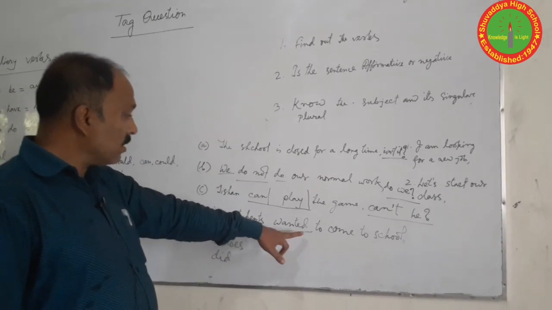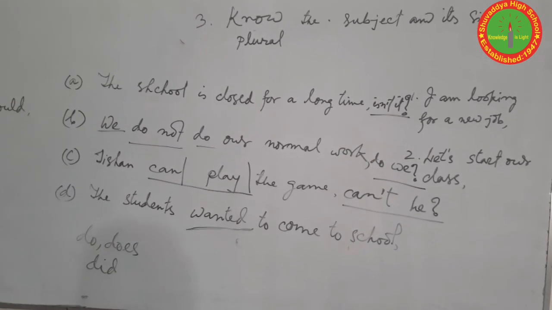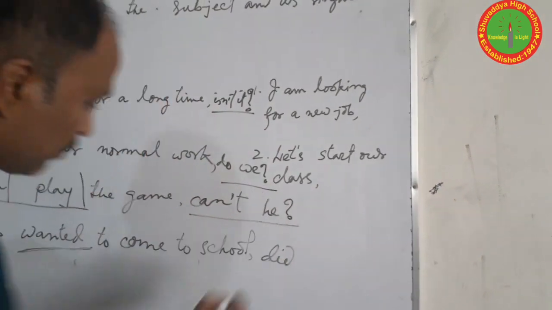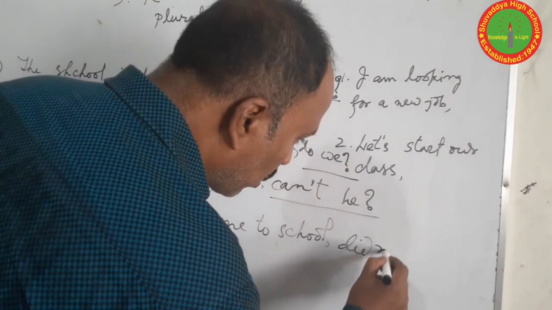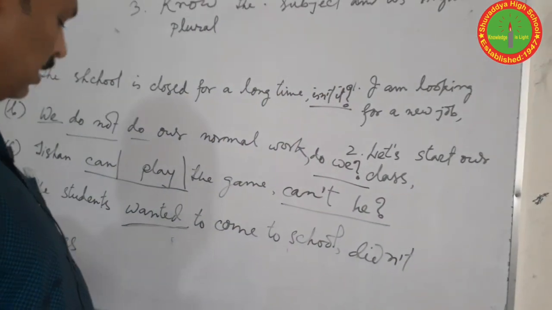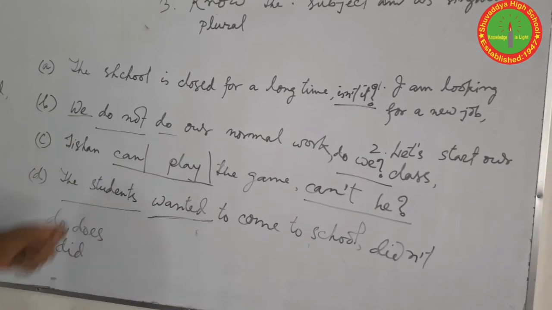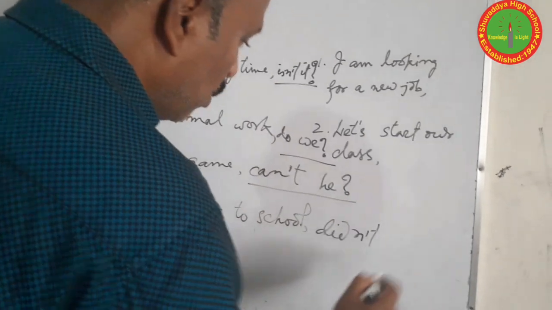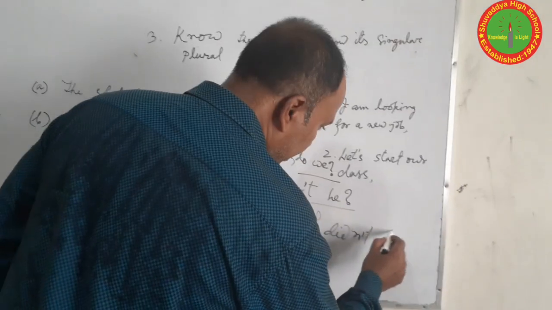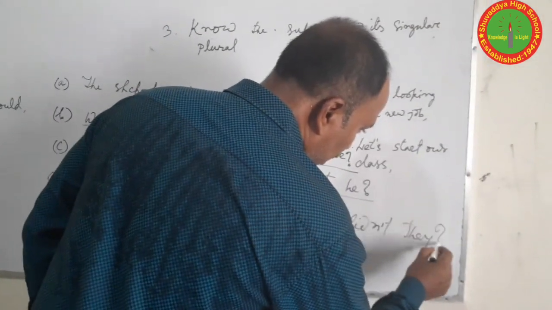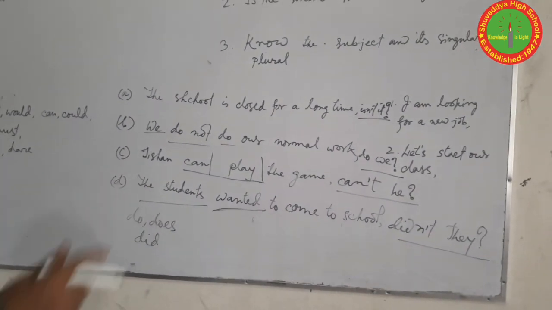Okay. The verb is past one. That means past simple. So we should use did. And also the sentence is affirmative one. So we should use contraction form n't. And last of all, the subject is singular or plural, thing or people, person. It's person. For all the time we use for plural subjects they. You should remember the points. All the time for plural subjects we use they.